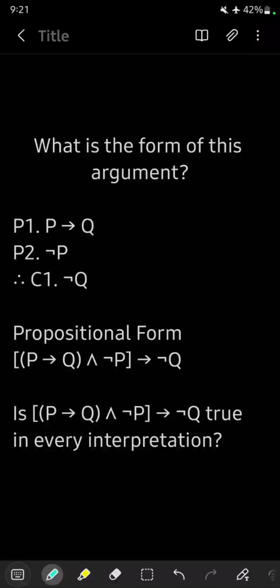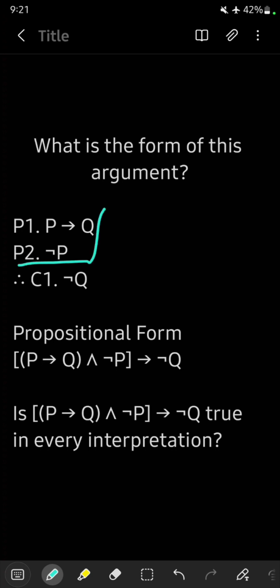What is the form of this argument? How can we tell when somebody is employing this form of argumentation through natural language? If we recall each example, each one has a very similar form to the other. They each start with a first premise that says, if this, then that. The second premise says not this, and they conclude that not that is the case. So we have a material implication, negation of the antecedent, and the conclusion is that the consequent is not the case. Now, its propositional form is what we will use to test its validity.